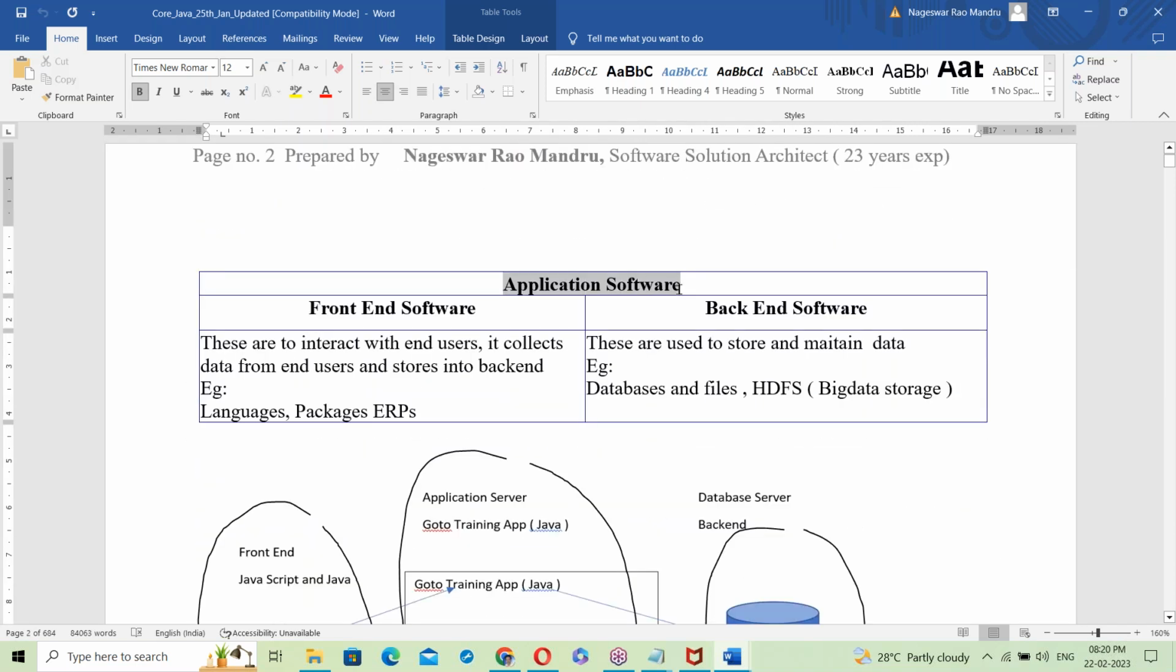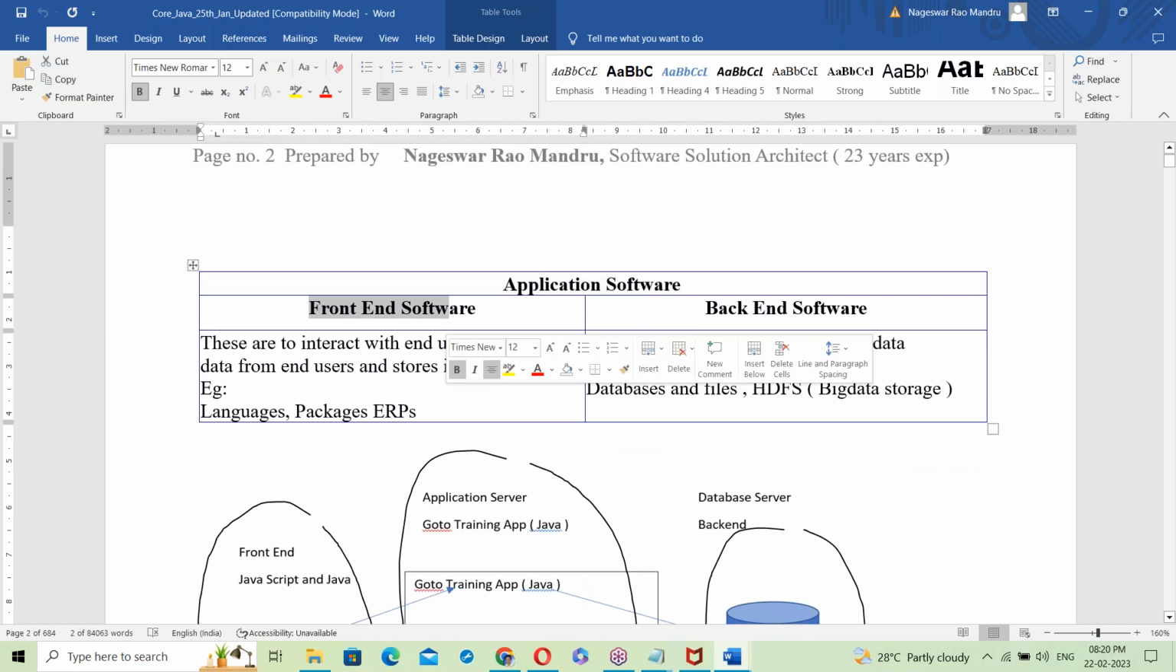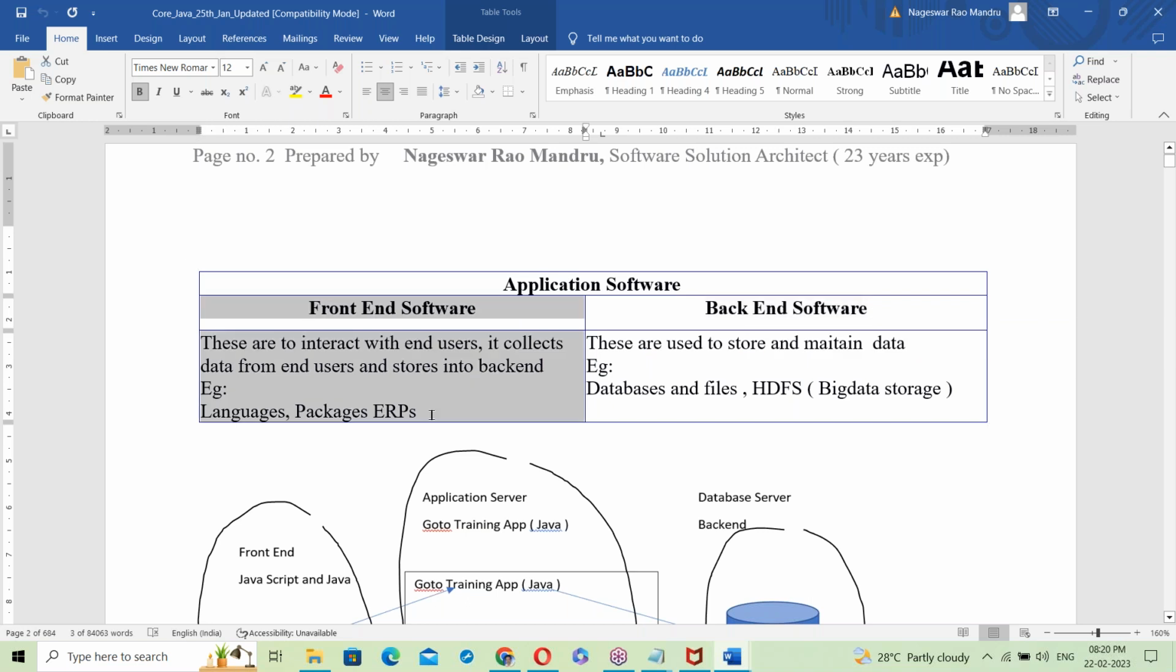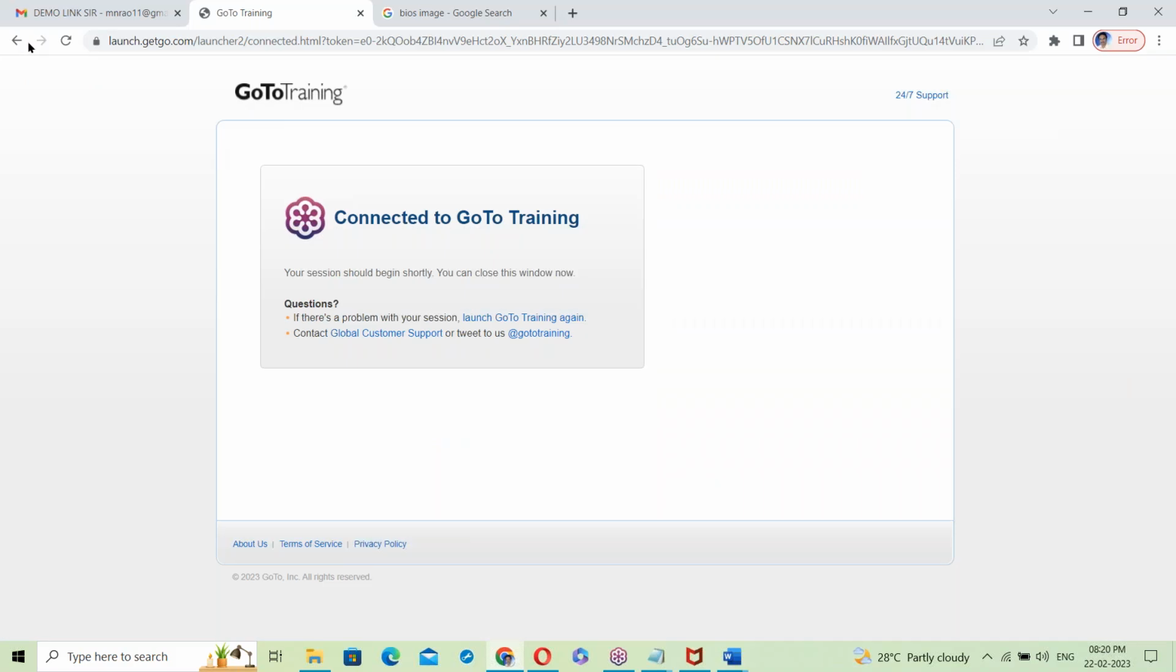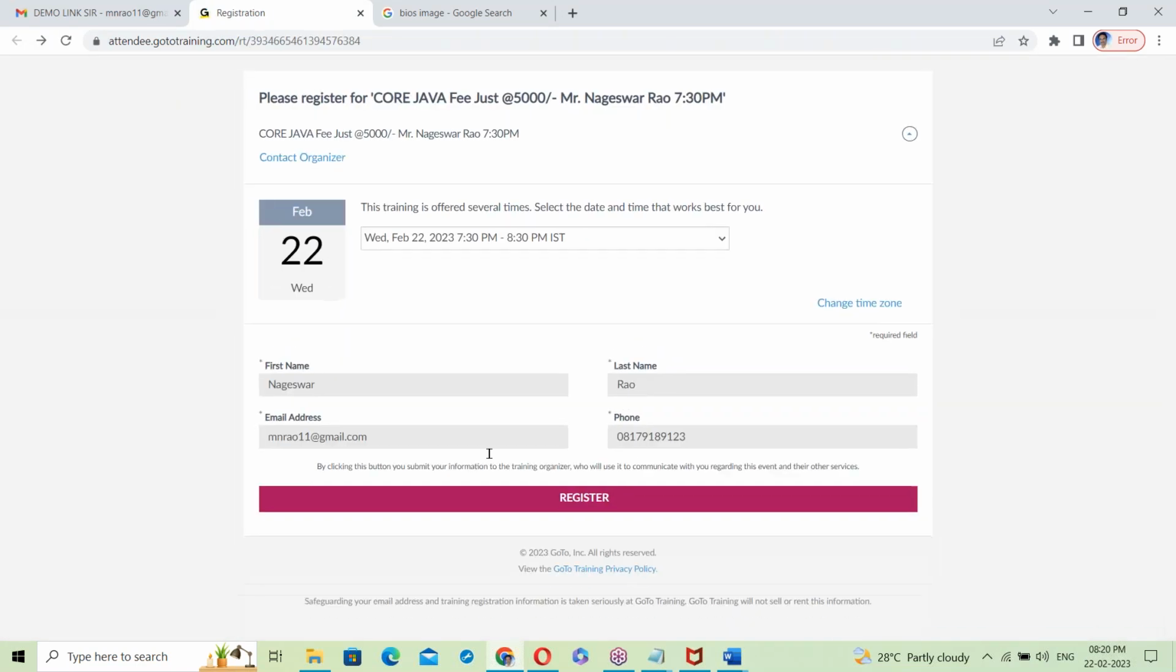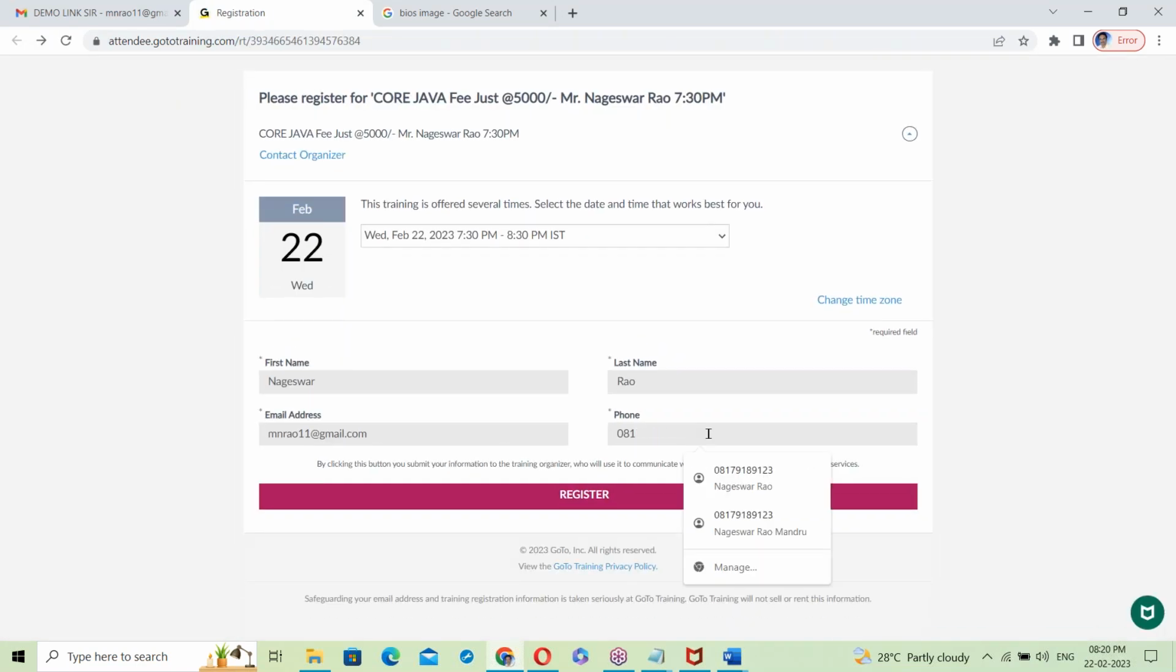See, application software has two categories: front end and back end. So application software, they say front end software and back end software. Front end interacts with users. What is front end here? Let me show that practically. Front end is like this. See, this is front end.